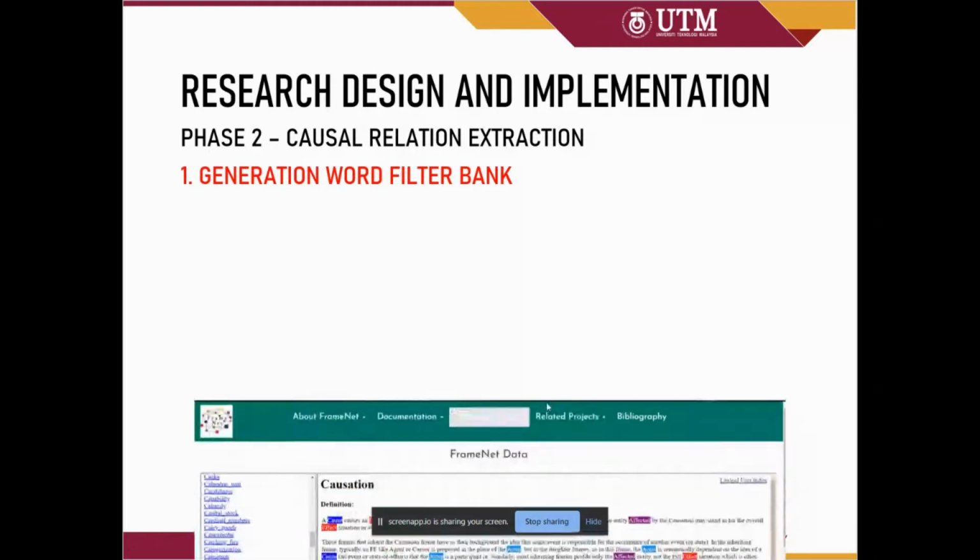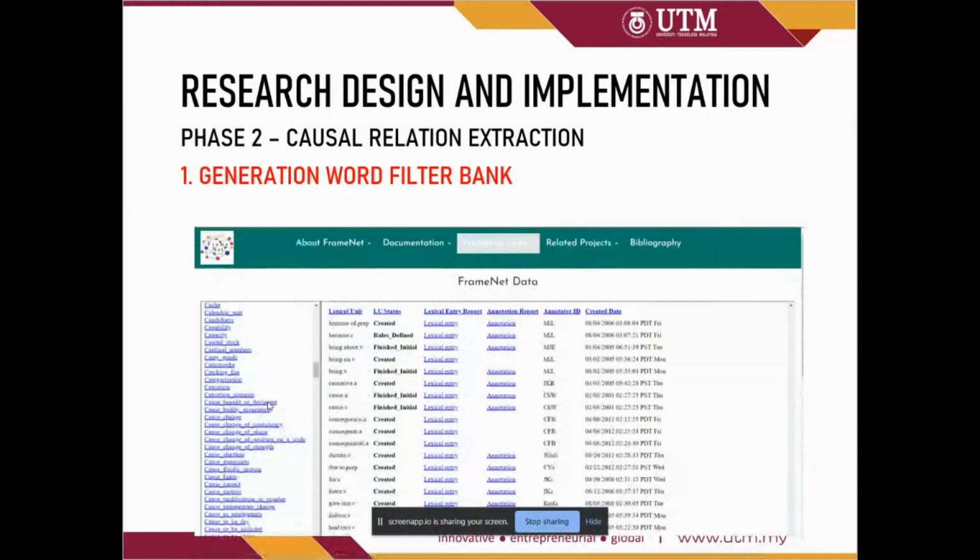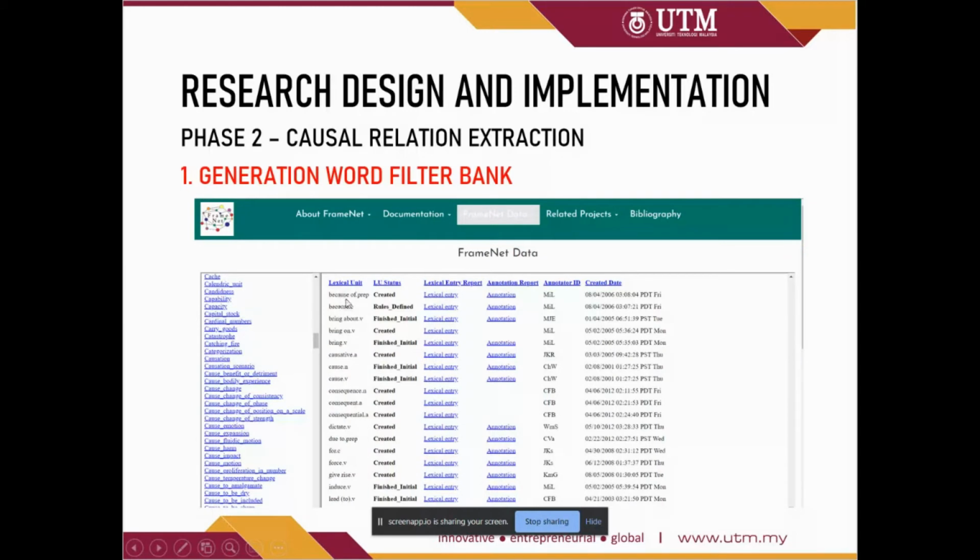Next, in phase 2, causal relation extraction, first of all, we need to generate a word filter bank, and the causal keywords are collected from FrameNet. In FrameNet, there are a lot of frames containing different categories of English, and there are some causation or causation scenario frames, or other frames that start with cause, which will be used to collect the lexical units that are actually the causal keywords. So for causation, the lexical units include because of, bring about, and cause. The rest all have the meanings of causal keywords.